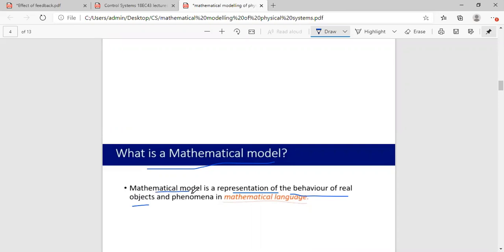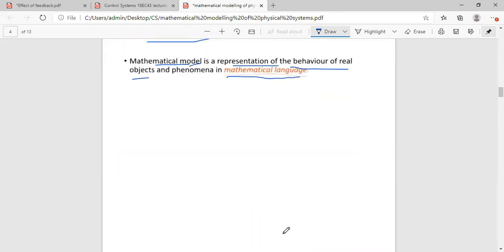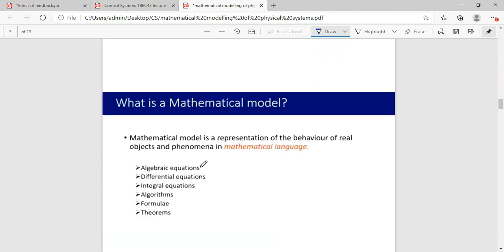In order to understand, define and analyze a mathematical model, you need a mathematical language. That is very important. What is mathematical language? Everything you have studied till now: algebraic equations, differential equations, some algorithms, maybe theorems. So everything comes under mathematical language. What all you have studied, you try to apply those things and analyze the system behavior. That is called a mathematical model. So a mathematical model is the representation of the behavior of the system or the object.